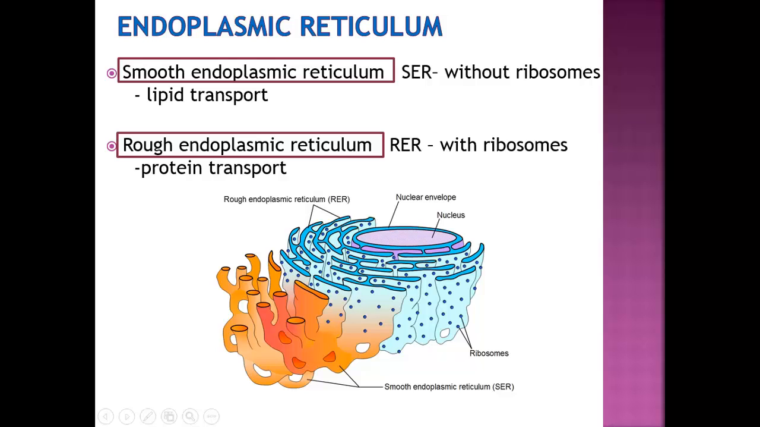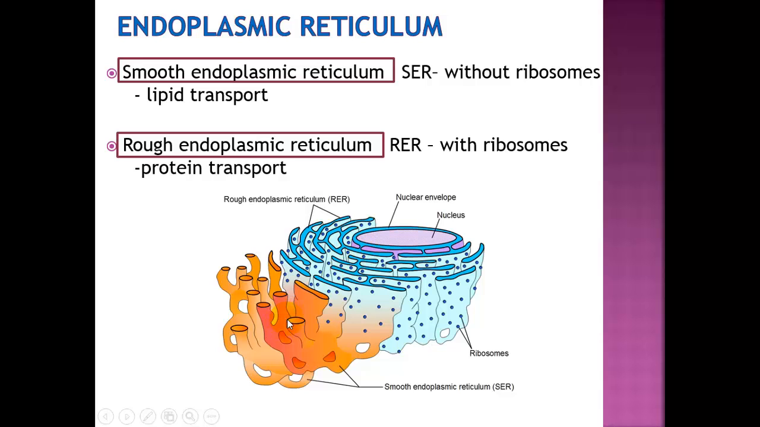The endoplasmic reticulum, also known as ER, includes the smooth and the rough endoplasmic reticulum. The ER is a network of interconnected sacs known as cisternae that interconnect with the nuclear membrane, as seen over here.